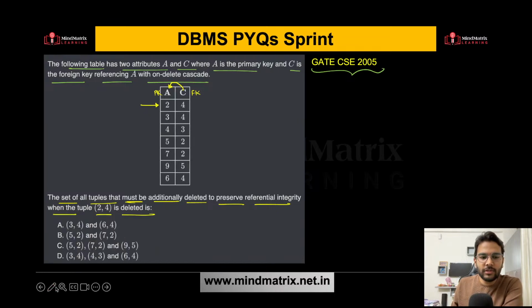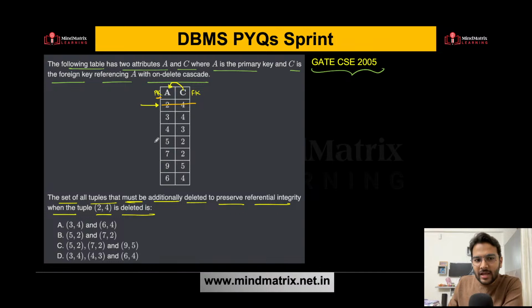So let's try to solve this. If I delete 2, 4, right? Now if I'm deleting 2, 4 and A is my primary key, that means now I cannot have 2 in the foreign key, because primary key is 2, right? If I have deleted that tuple, then I cannot have 2 in the foreign key attribute, because it is referencing to primary key. So wherever we have 2, I have to delete it.